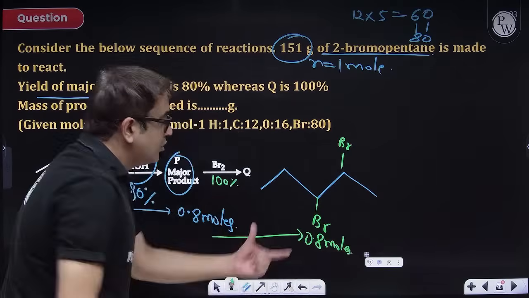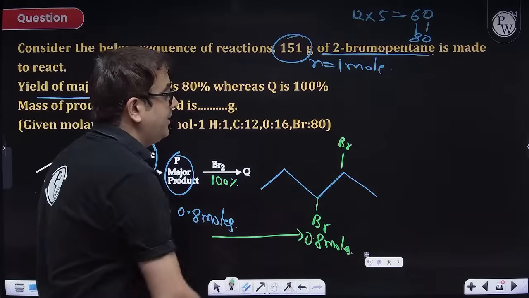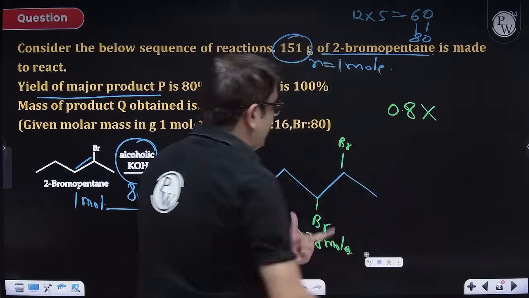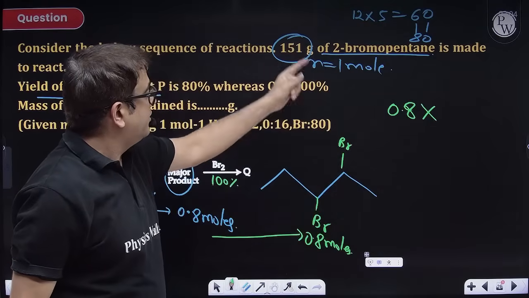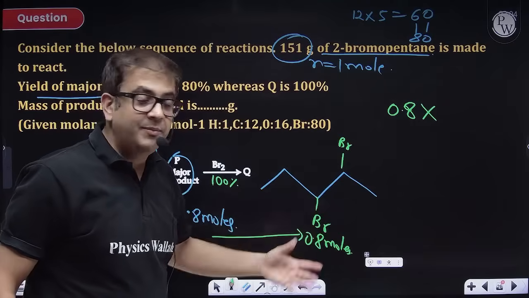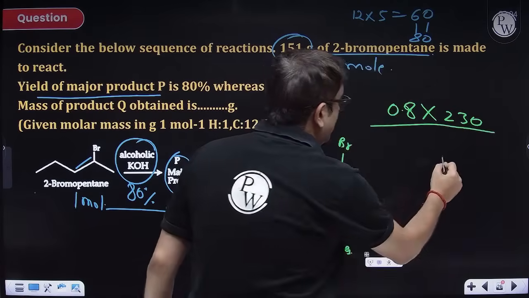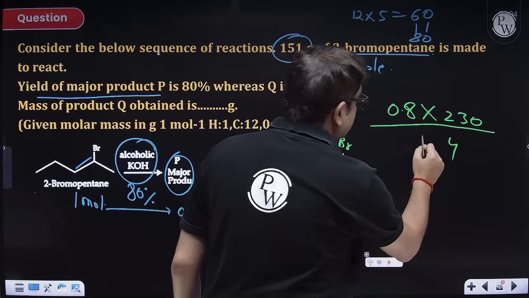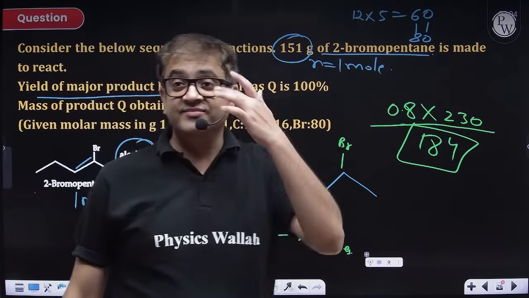So I know the moles of the product produced. Now you have to give me its weight. So the weight of this will be 0.8 moles into molecular mass. Just add 80 and remove 1 hydrogen, so 150. 150 plus 80 is 230. So 0.8 times 230, that is 184 grams, will be your right answer.